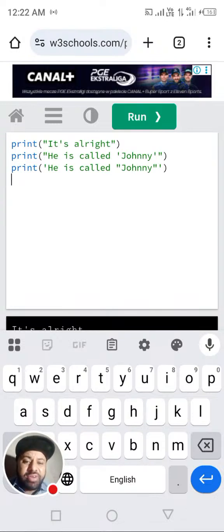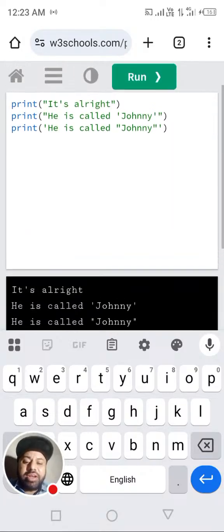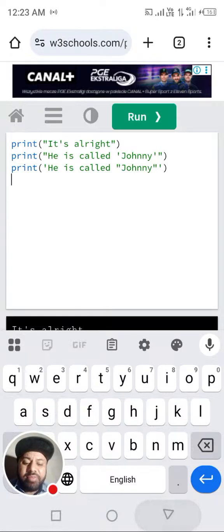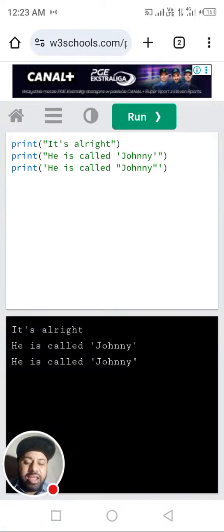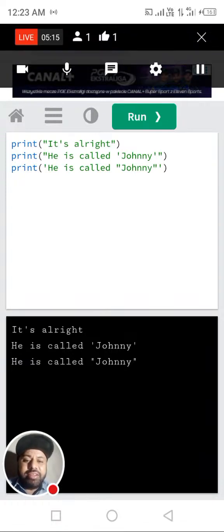If we are quoting someone inside a string, it must be different from the outside format. If it is in double quote, then inside must be in single quote, otherwise it will throw an error. But all these formats are legal. That's why it's printing. He is called Johnny, and he is called Johnny, and that's it. No issue for the compiler or interpreter.